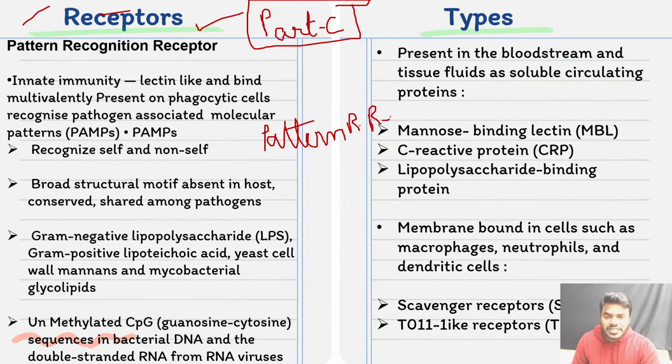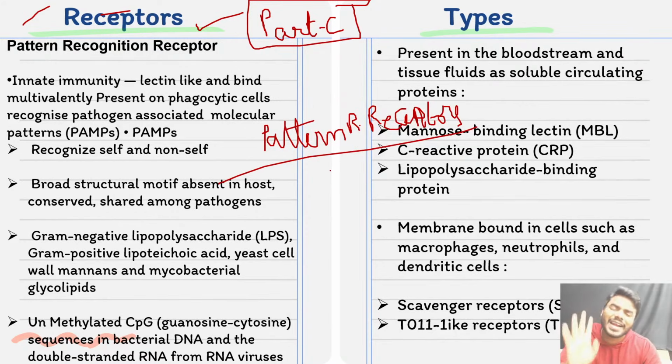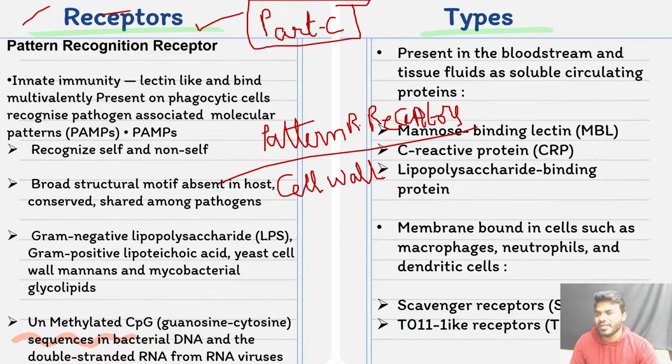What do you call, friends, a pattern recognition receptor? Yes or no? See, take the example of bacteria. What will certain bacteria do? Certain bacteria will release their cell wall components. You know it very well. Correct? And certain bacteria release their flagella. We know that. Certain bacteria release their DNA. Certain bacteria release their capsule.